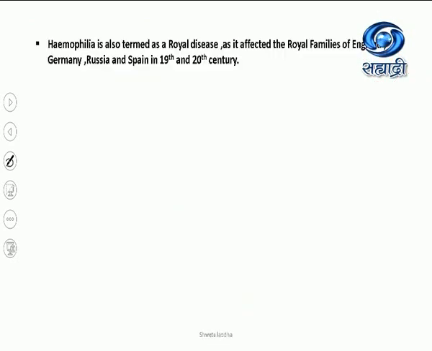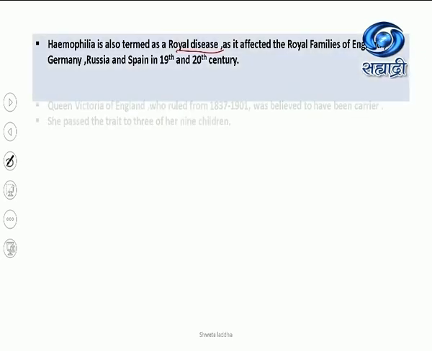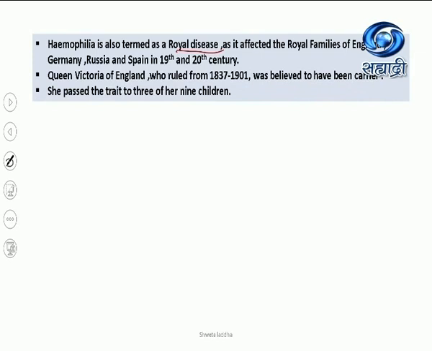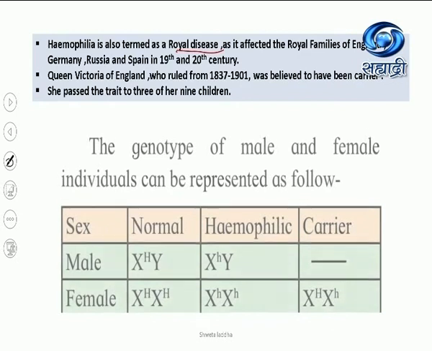Let us see. Hemophilia is also termed the royal disease. Why is it called the royal disease? Because it affected the royal families of England, Germany, Russia and Spain in the 19th and 20th century. Queen Victoria of England, who ruled from 1837 to 1901, was believed to be a carrier. She passed the trait to 3 of her 9 children. Her children married into different royal families of Germany, Russia and Spain, and this disease then spread in all the royal families. So it is also called a royal disease, bleeder's disease or hemophilia.